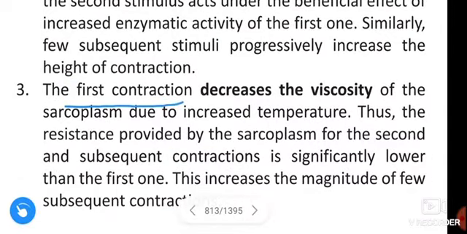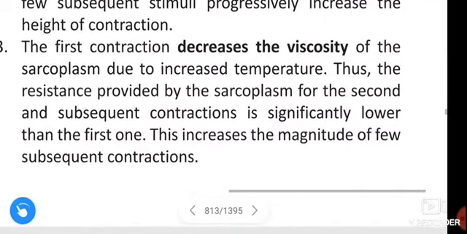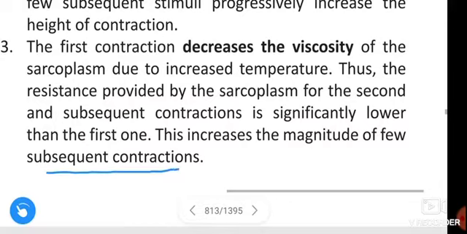The first contraction decreases the viscosity of the sarcoplasm due to increased temperature. Thus, the resistance provided by the sarcoplasm for the second and subsequent contractions is significantly lower than the first one. This increases the magnitude of a few subsequent contractions.